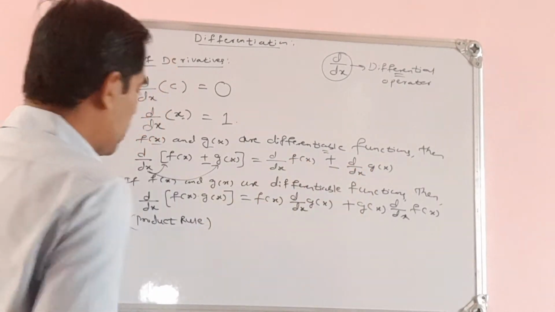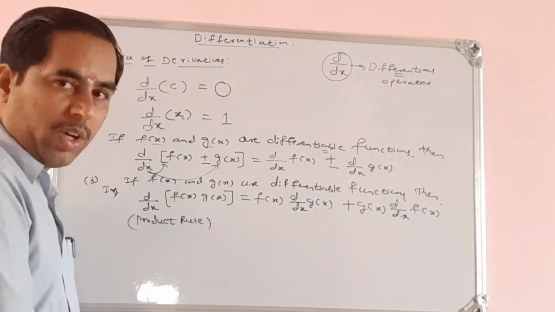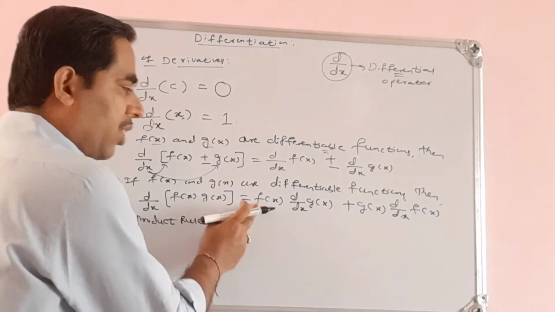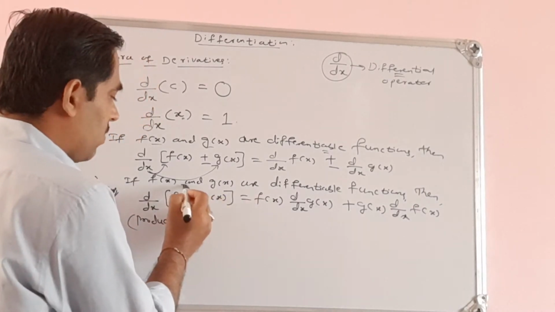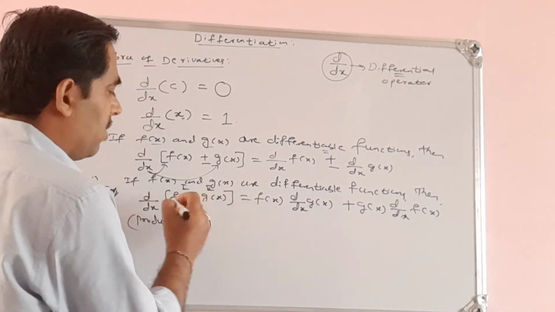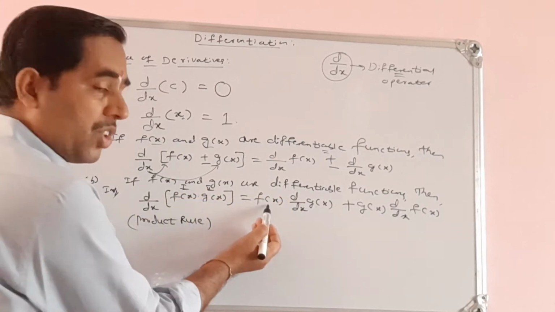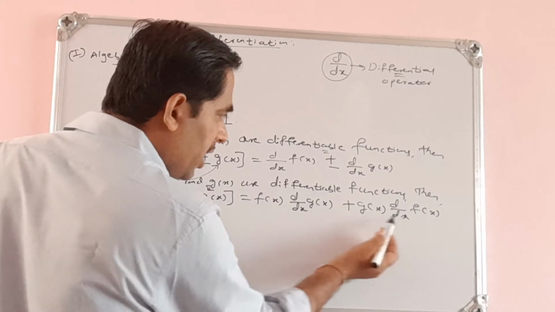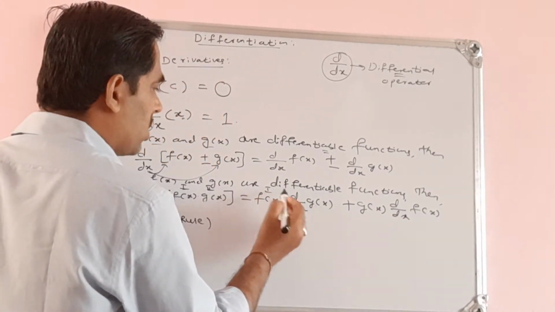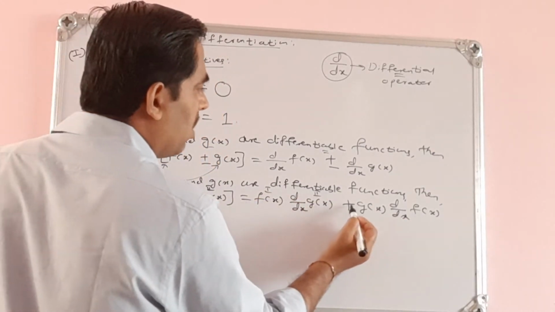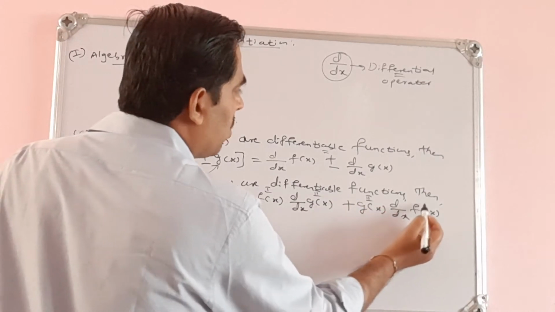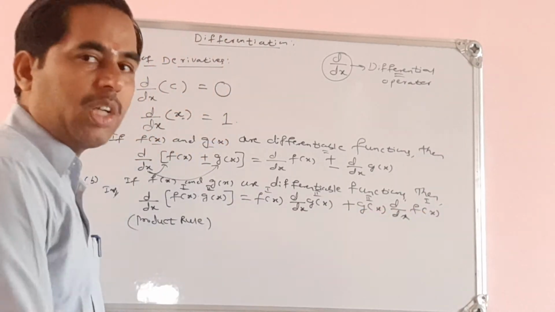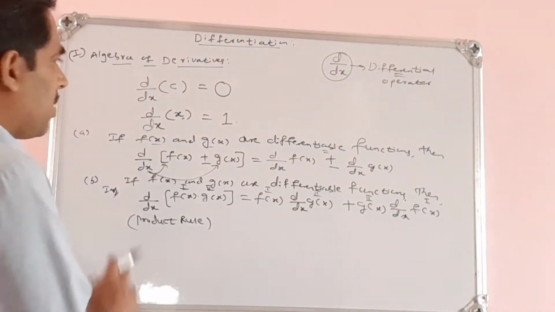So that is the sum rule or difference rule, where we consider the functions individually. If I have a product of two functions, you keep one function outside. If I consider this as the first function and this as the second function, then we read it as first function into derivative of second function plus second function into derivative of the first function. This is called the product rule.